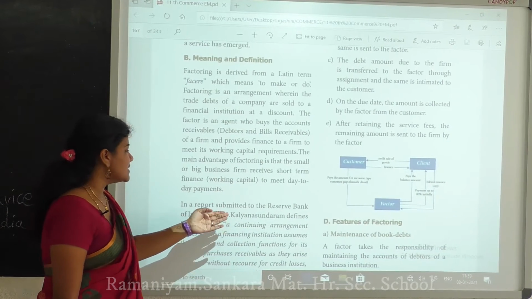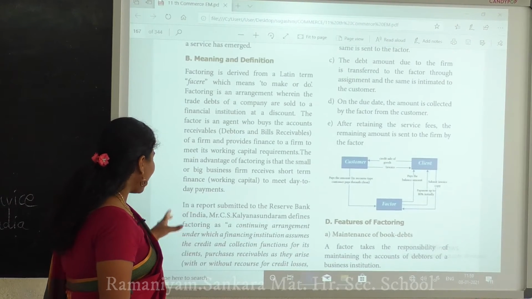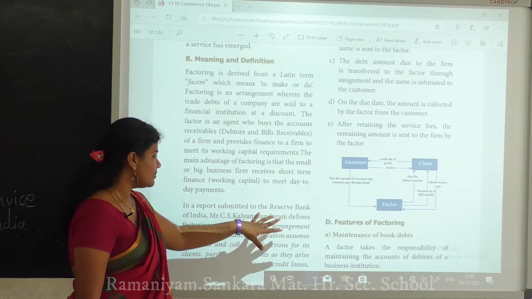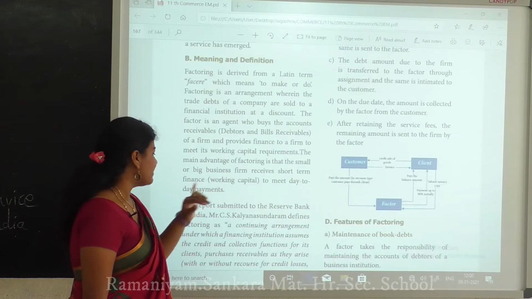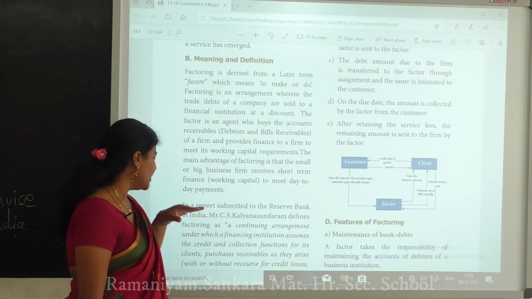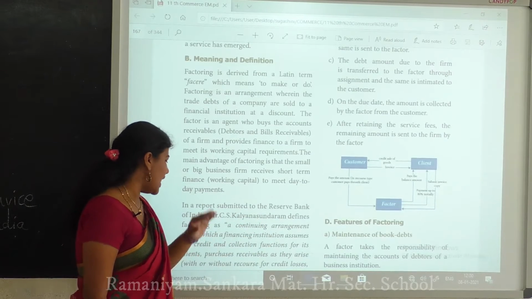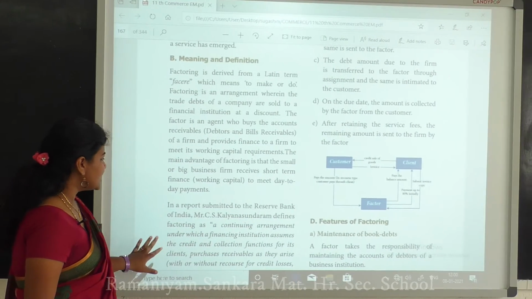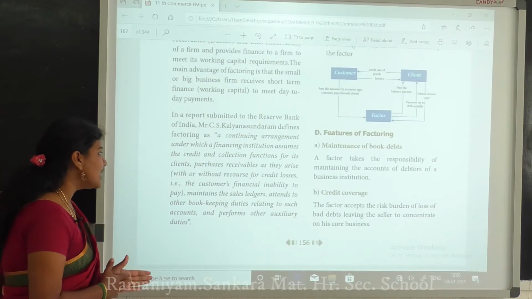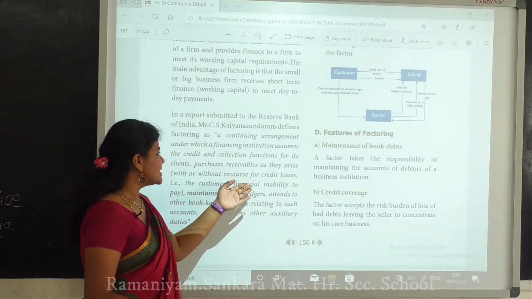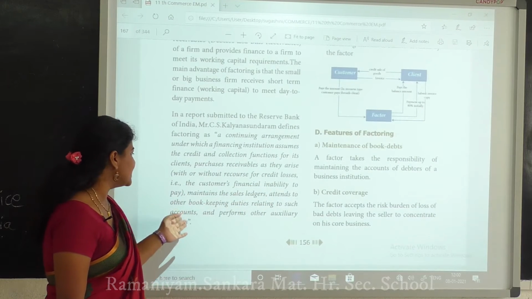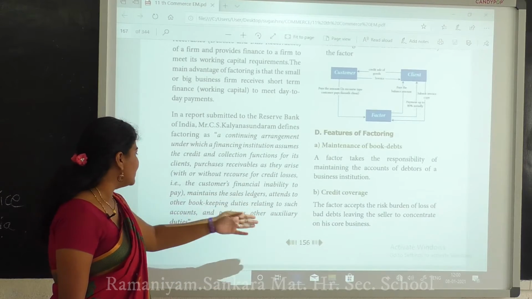In a report submitted to the Reserve Bank of India, Mr. C.S. Kalyanasundaram defined factoring as a continuing arrangement under which a financing institution uses the credit and collection functions of its clients, and purchases receivables as they arise, with or without recourse for credit losses. For example, the customer's financial inability to pay.